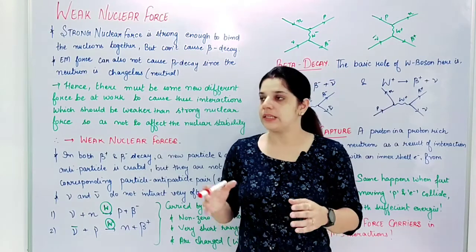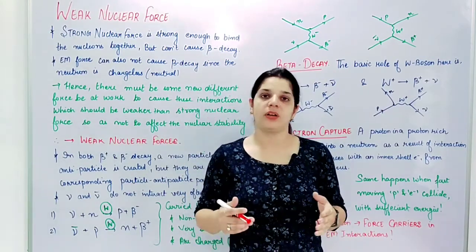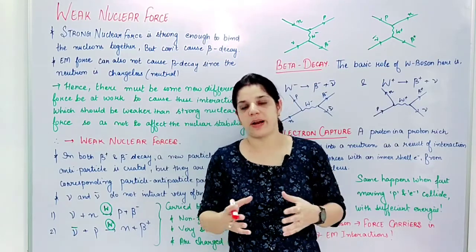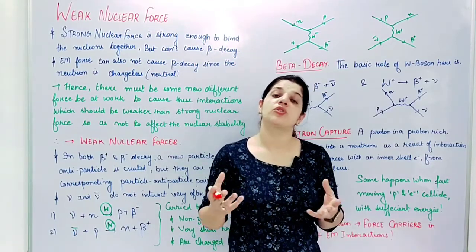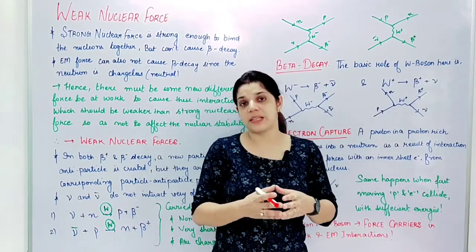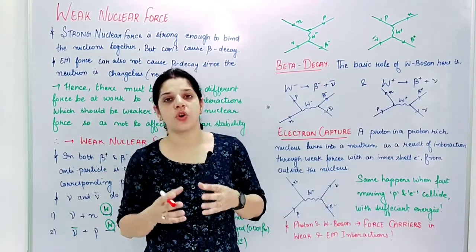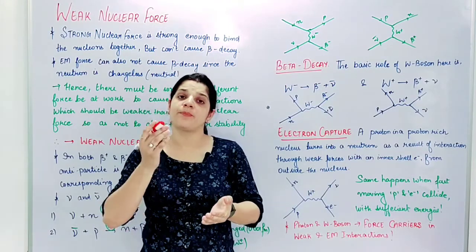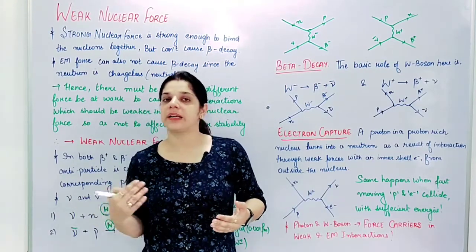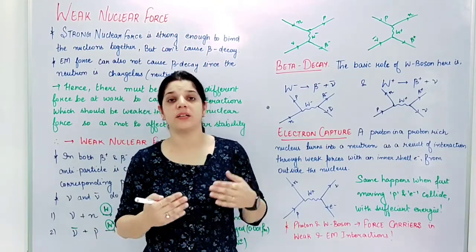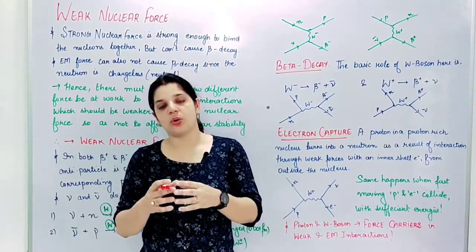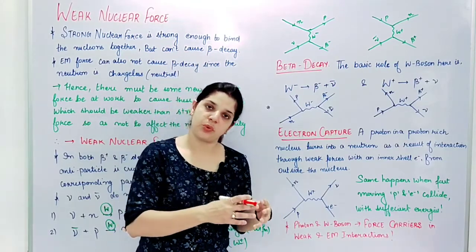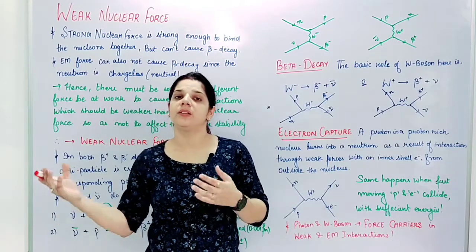So let's start. See, till now we have discussed the electromagnetic forces, which are between the charged particles. Then we talked about the strong nuclear forces, which exist inside the nucleus and are strong enough to bind all the nucleons together, overcoming the electrostatic repulsion between the charged particles, which are protons, and also overcoming the electrostatic attractive forces between the protons and the electrons outside the nucleus.